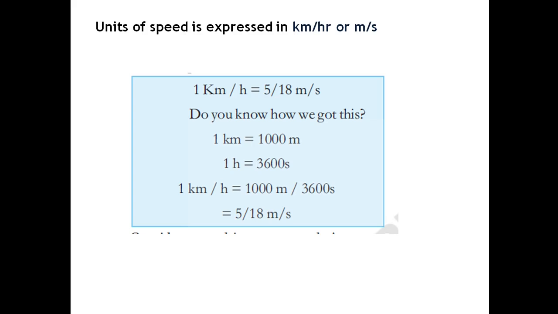1 kilometer per hour is equal to 5 by 18 meters per second. How did we get this? 1 kilometer is equal to 1000 meters. 1 hour is equal to 3600 seconds. So 1 kilometer per hour is equal to 1000 meters by 3600 seconds. If we bring them to lowest terms, then we will get 5 by 18 meters per second.